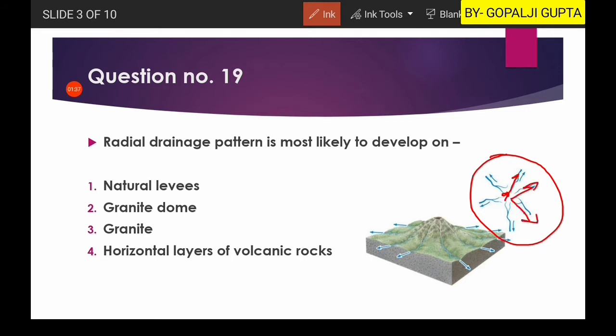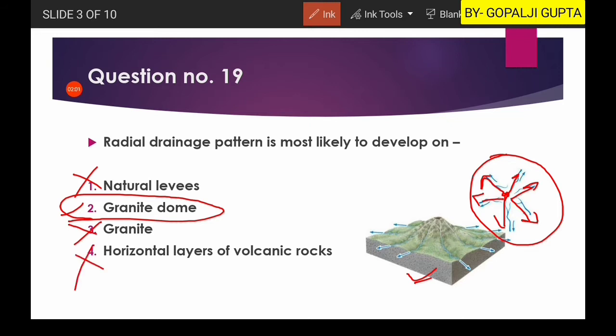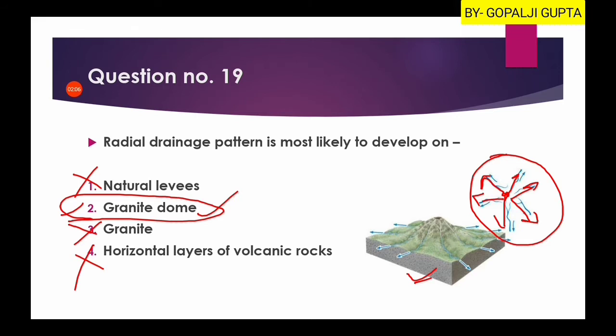This is a radial type of drainage pattern, and it can be found in a dome type of structure, as you can see in this picture. For any type of dome, only the second option contains a dome. It is not a natural levee, neither granite nor the horizontal layers of volcanic rock. It is the granite dome. So the second option is our right answer.